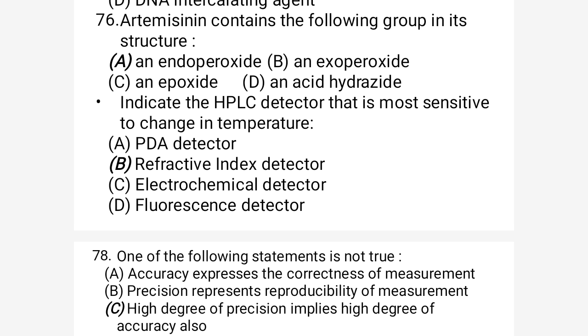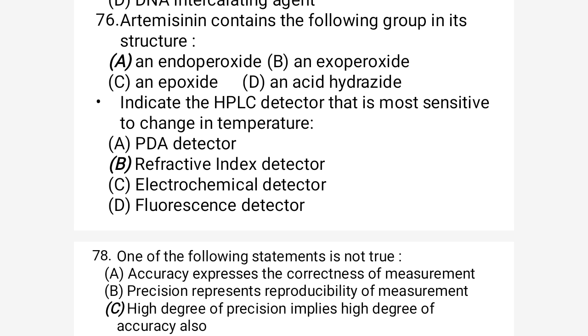So we have to find out which detector used in HPLC is most sensitive to change in temperature. Due to the change in temperature, which is the most sensitive HPLC detector?